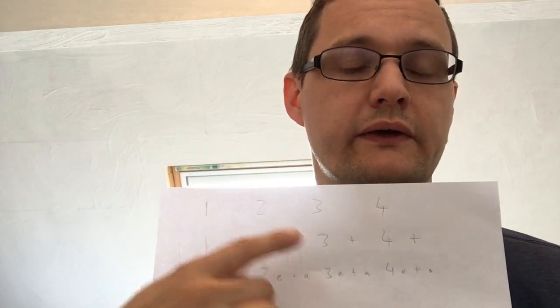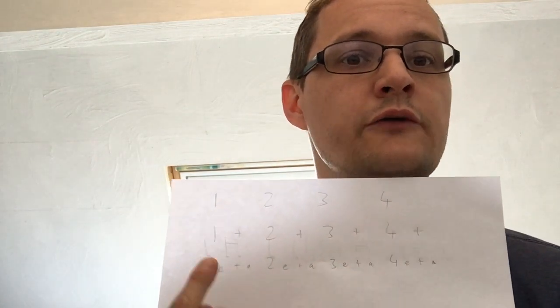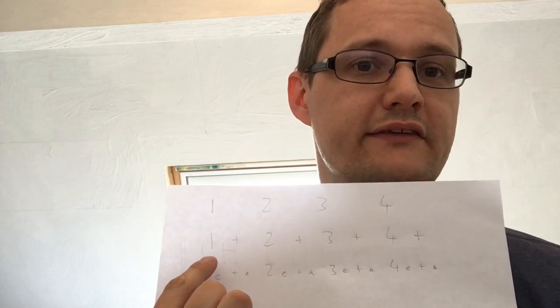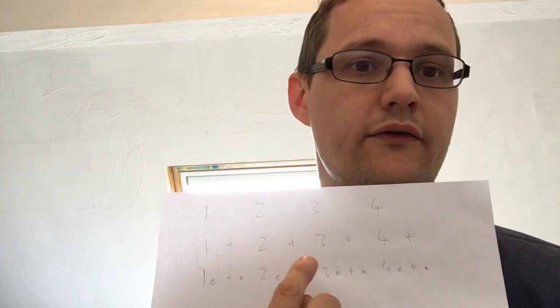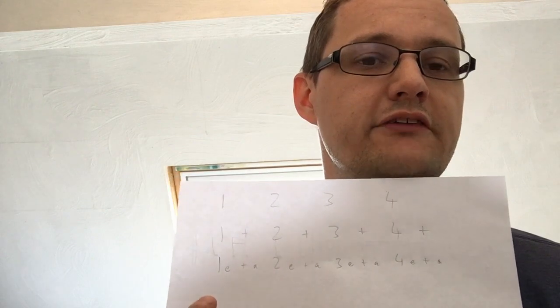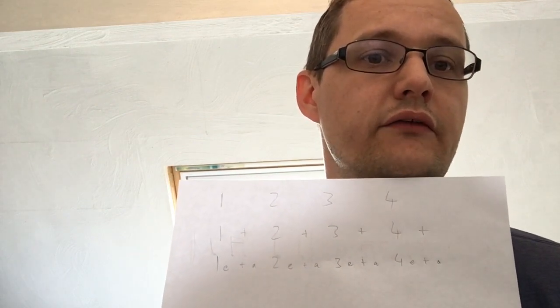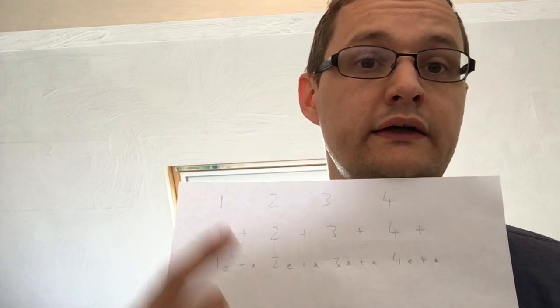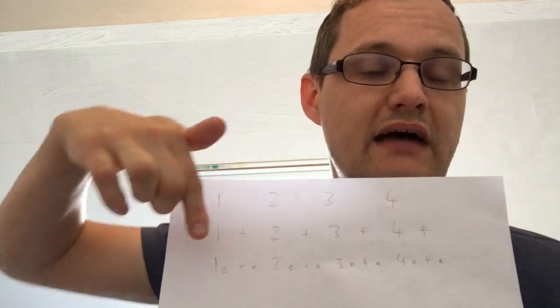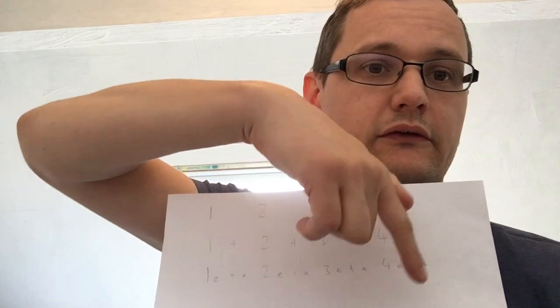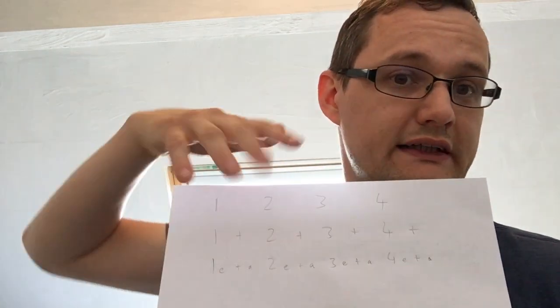So these are the beats of the bar. 1, 2, 3, 4. And if you divide them in half, you divide them into quavers, it's 1 and 2 and 3 and 4 and. And if you divide them into semiquavers, it's called 1 e and a 2 e and a 3 e and a 4 e and a. And so the rhythms match up to these. These are always happening all the time. This is like the pulse that's going on.